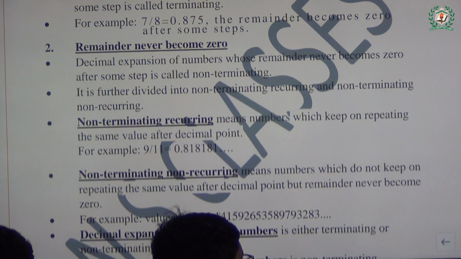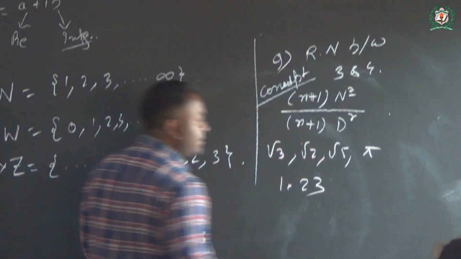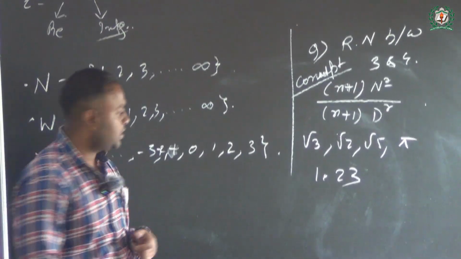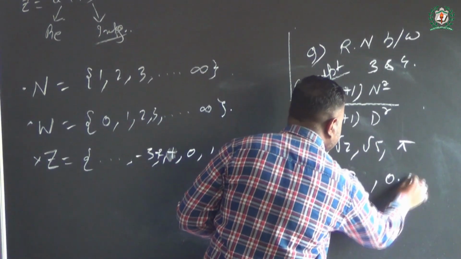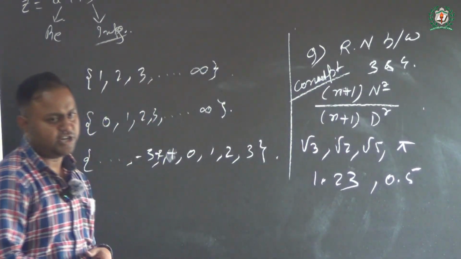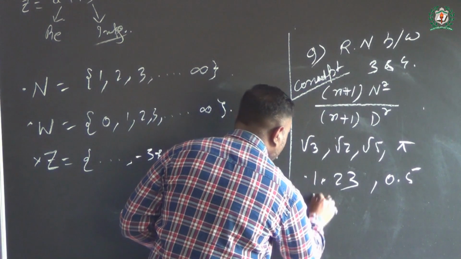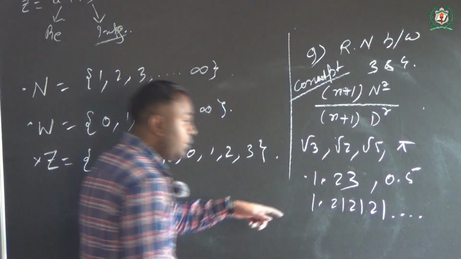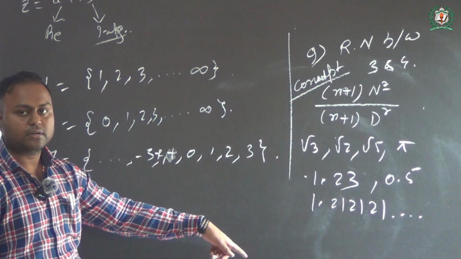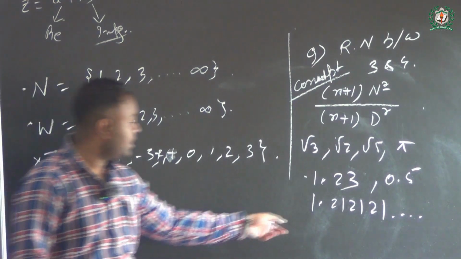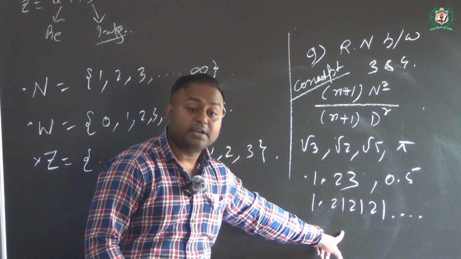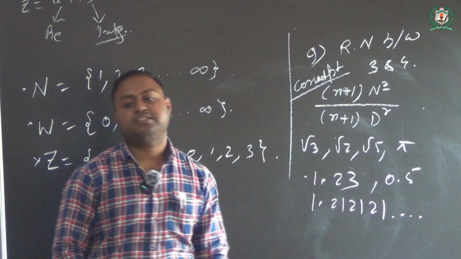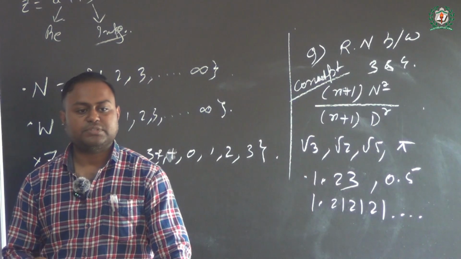So if I say 1.23 is a rational number, 100% it's a rational number. Now say 0.5 is a rational number, 100%. Now say 1.21 dot dot dot. Is it a rational number? Yes, it is a rational number because it's non-terminating but repeating. So these numbers are generally known as rational numbers.